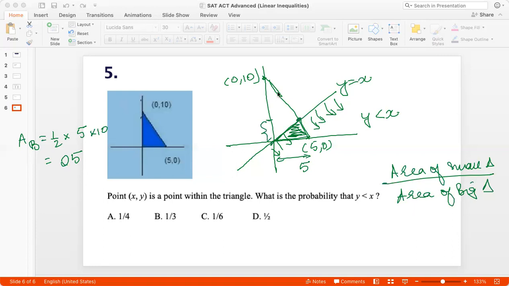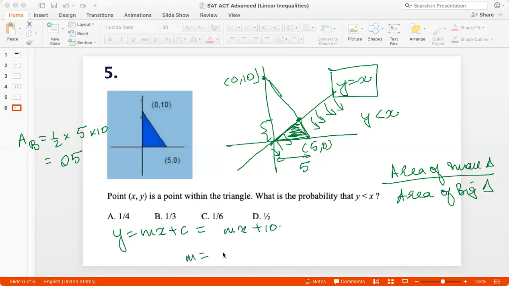And this point is the point of intersection between the line y equal to x and the line joining these 2 points, right? So how can I find the equation of the line joining these 2 points? I can use y is equal to mx plus c, where c, the y-intercept, is 10. So this becomes mx plus 10.